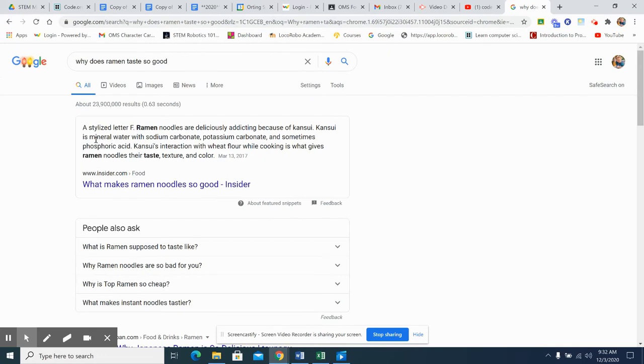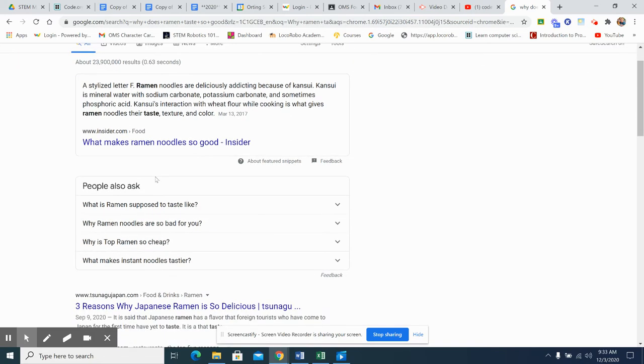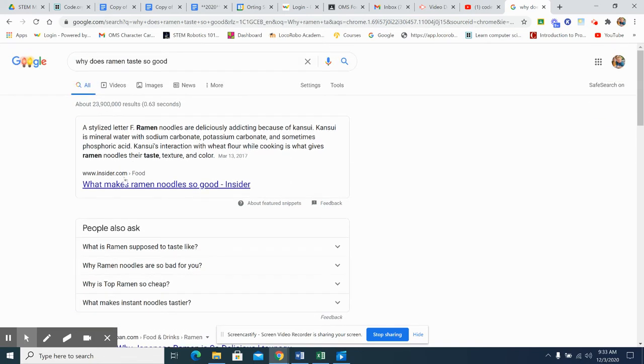Ramen noodles are deliciously addicting because of kansui. Kansui is mineral water with sodium carbonate and phosphoric acid. Kansui's interaction with wheat flour while cooking is what gives ramen noodles their taste, texture, and color. Well, that sounds interesting. So that might be one.